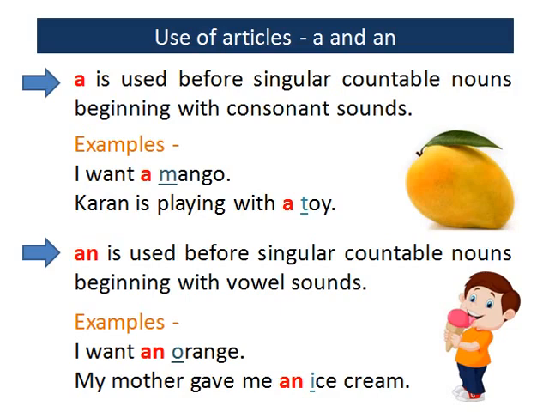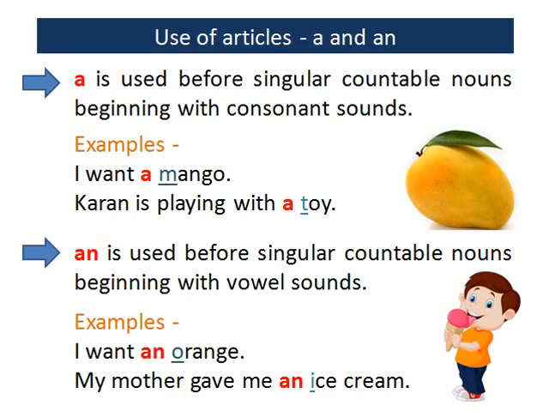Out of that, 5 are vowels, A, E, I, O, U, and the others are consonants. So, a is used before singular countable nouns beginning with consonant sounds.